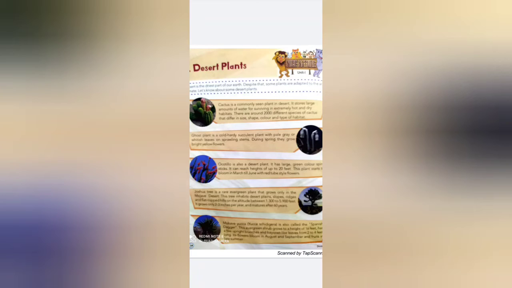This plant starts to bloom from March to June with red tube style flowers. Ocotillo flowers are also found in desert areas, so it is also a desert plant.